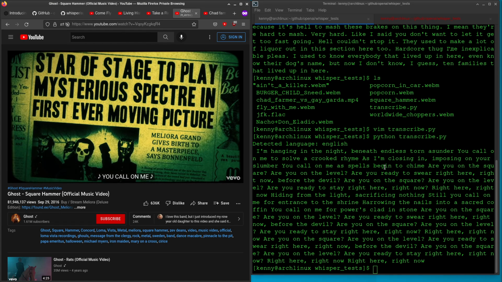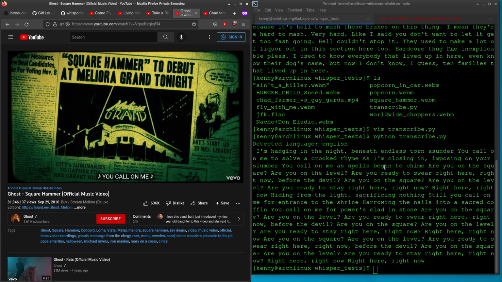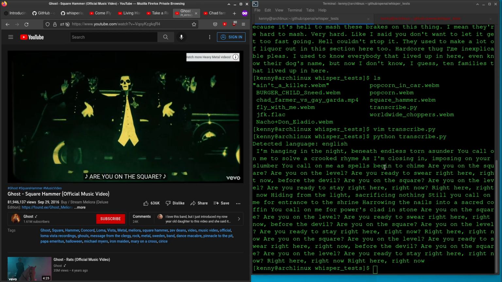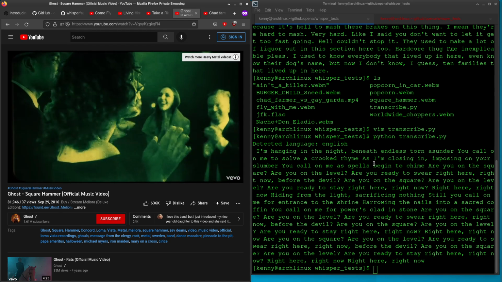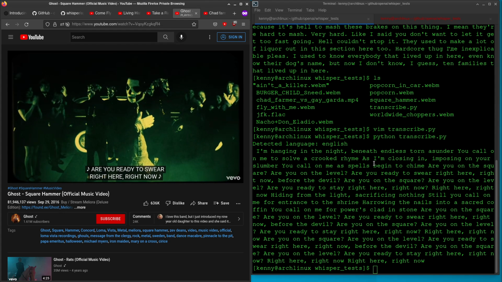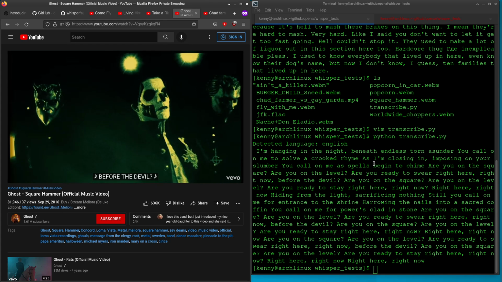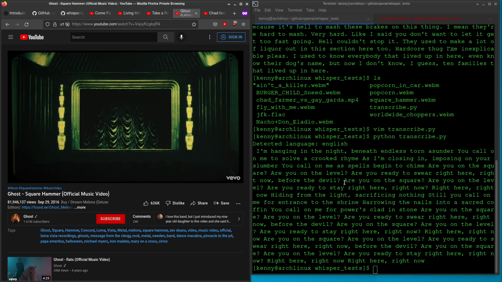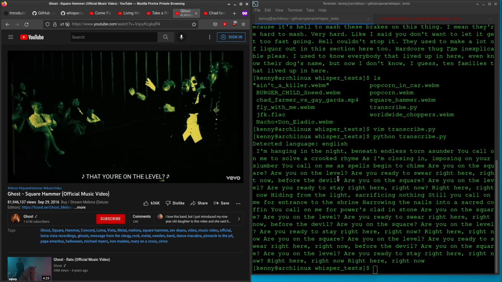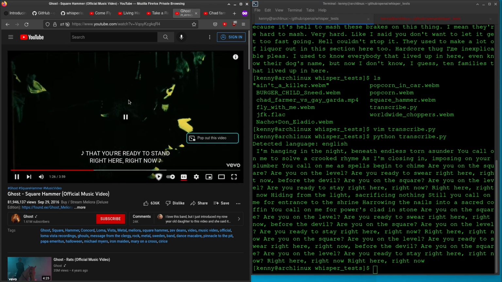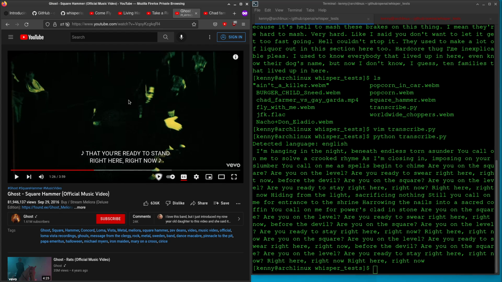Yeah, so far, all the lyrics are right, despite all the drums and guitar in the background. And it pretty much got the chorus perfect. Second part of the chorus it gets wrong. It doesn't get the "that." But then again, the "that" is so quick that it's kind of understandable why the AI would